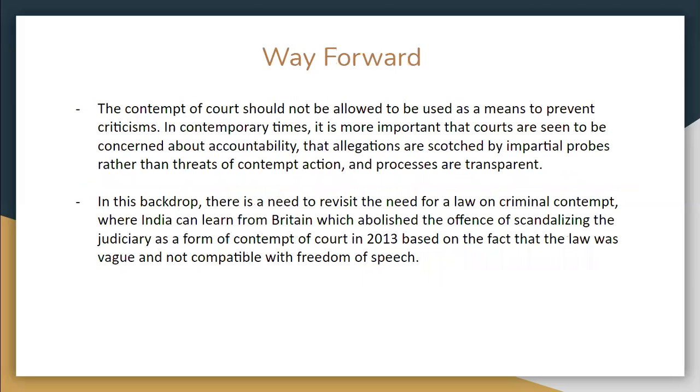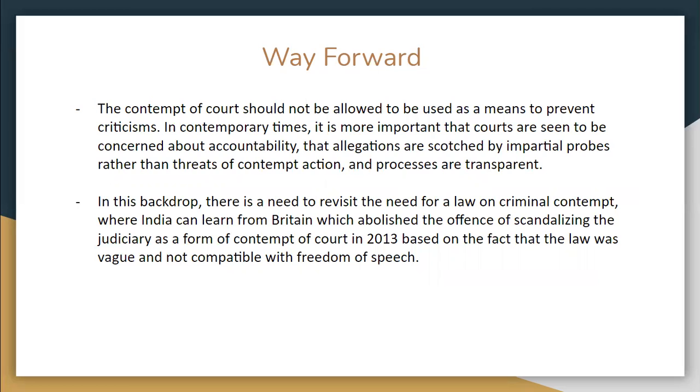What is the way forward for this? First of all, this should not be allowed to be used as a means to prevent criticism. In this contemporary time, it is important that the court be accountable to someone. So we have to get a transparent process, and for that we need contempt of court to be reduced.